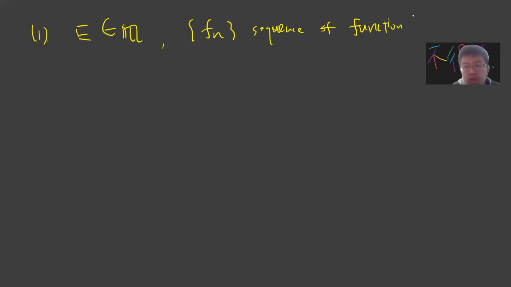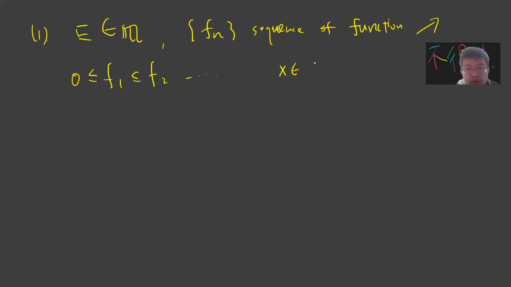Setting: E is a measurable set, and f_n is a sequence of non-negative measurable functions, which is monotone increasing.